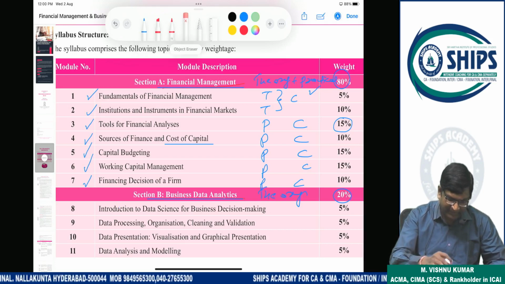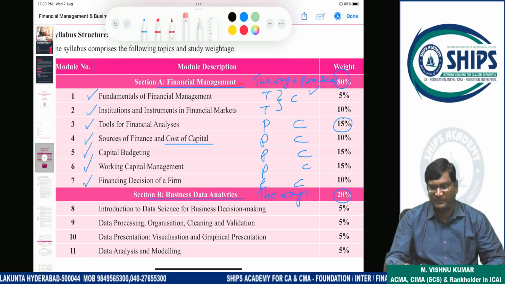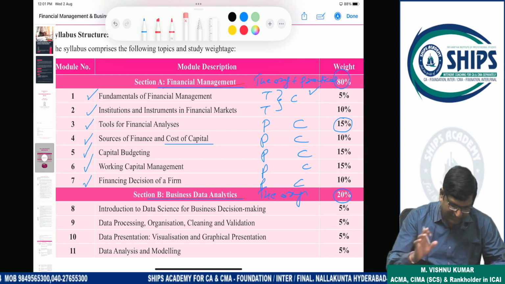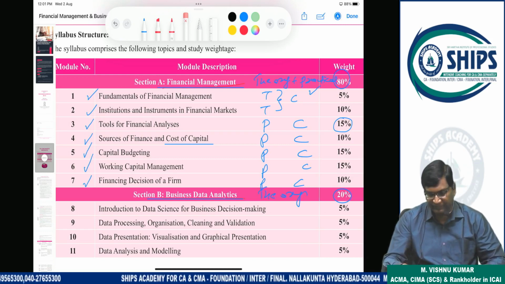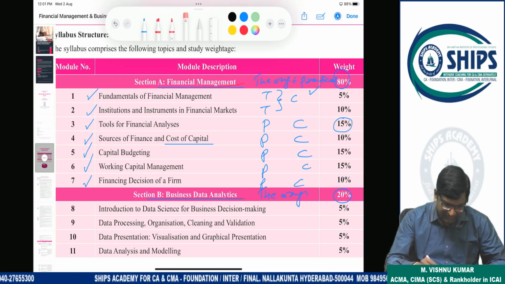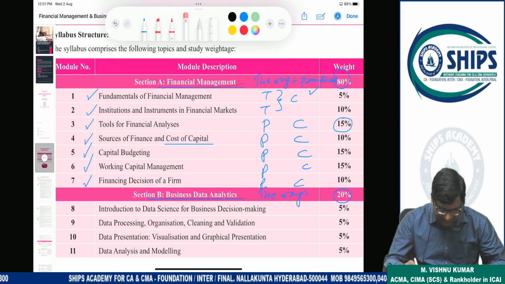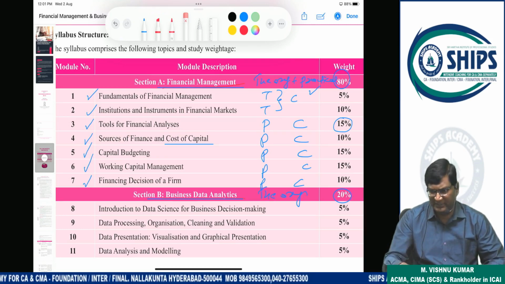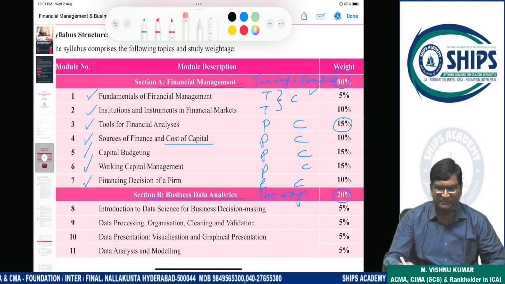So this is your financial management topics. Practical topics are 3rd, 4th, 5th, 6th, 7th. First and second is theory. And business data analysis is theory. So this is a computerized subject, computer based subject.